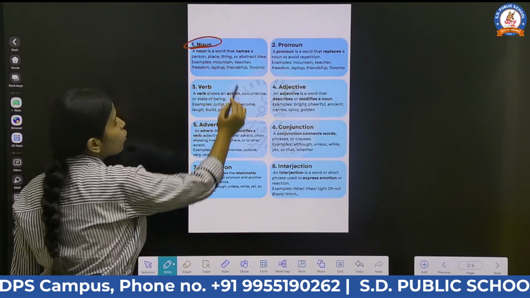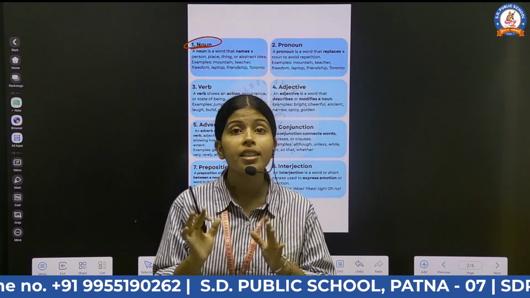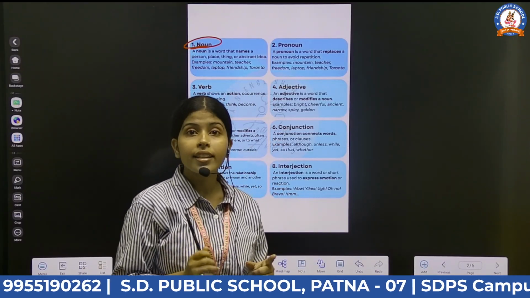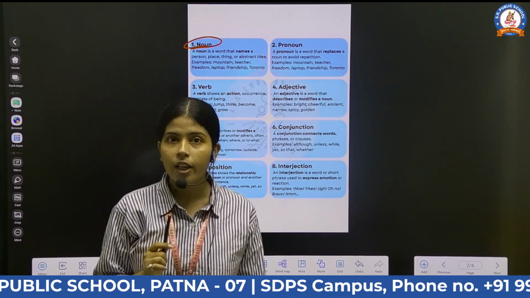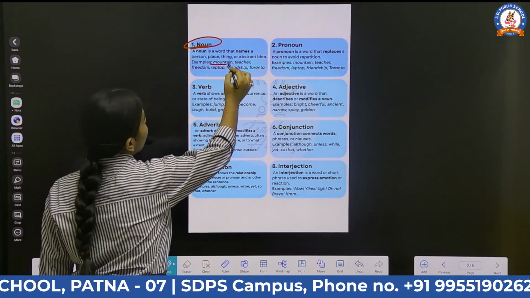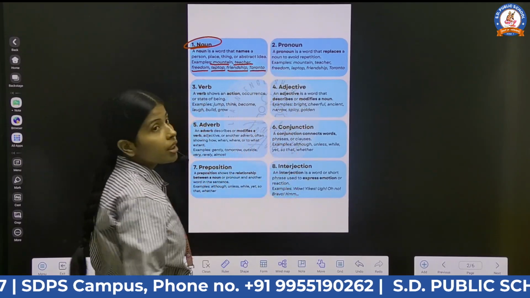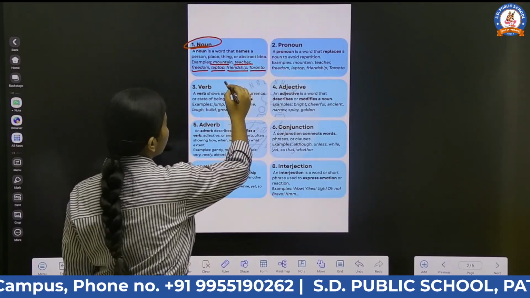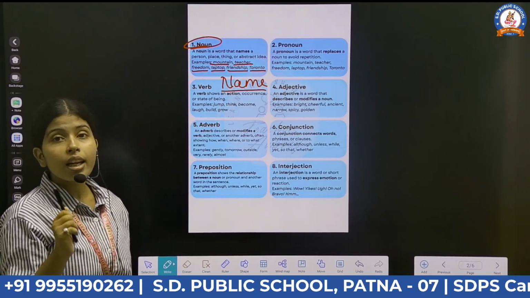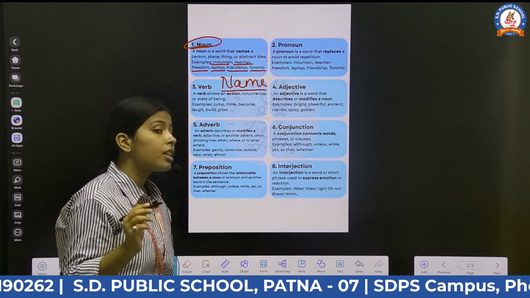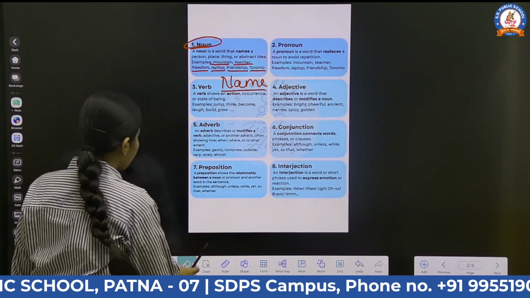So firstly, what are nouns, dear students? A name of a person, place, animal, or thing is called a noun. For example, mountains, teacher, freedom, laptop, friendship, tornado. These are nouns. In short, we say nouns are naming words. They are the names of a person, place, animal, and thing.